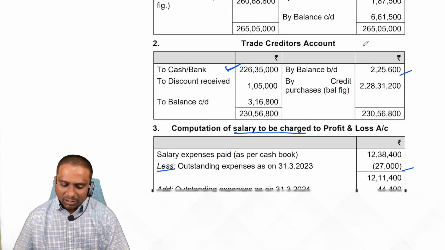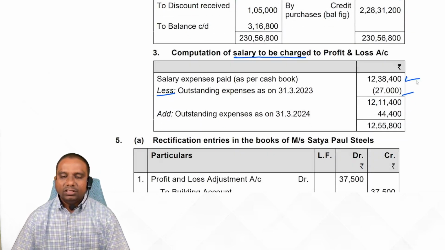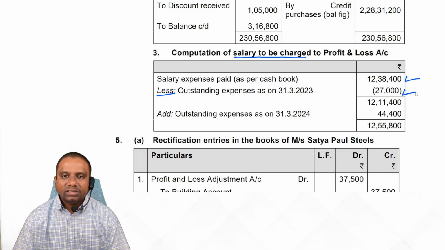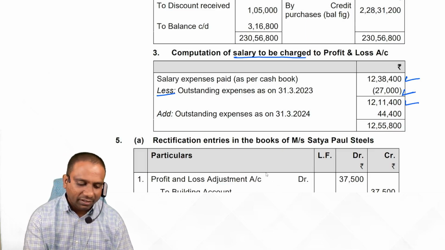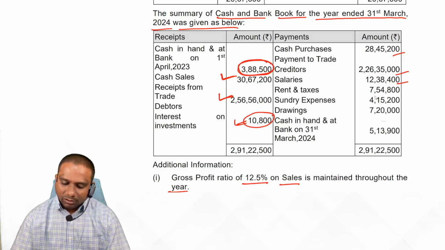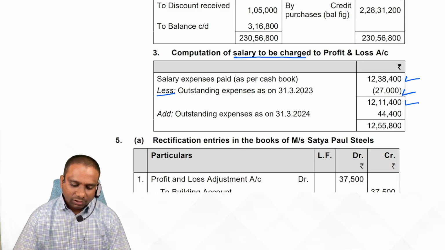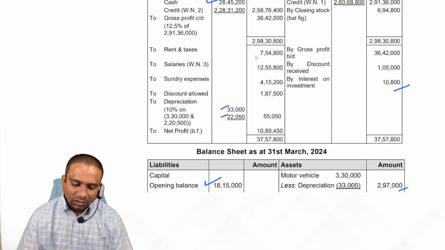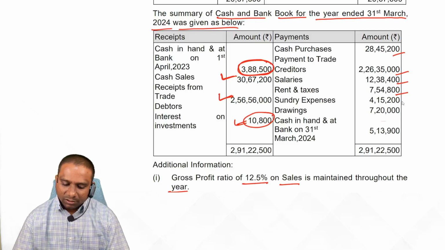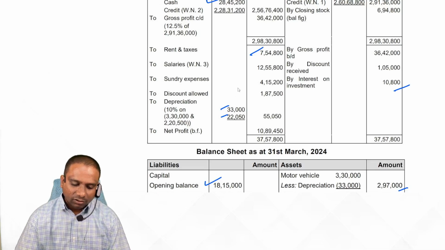So here we have an adjustment. Total salaries paid this much. Out of them, previous year salary 27,000, remaining salary 11,400. Wait. Next one, rent and taxes. No adjustment, so that goes to P&L account debit side. Rent and taxes, same amount. Next one, sundry expenses, P&L account debit.